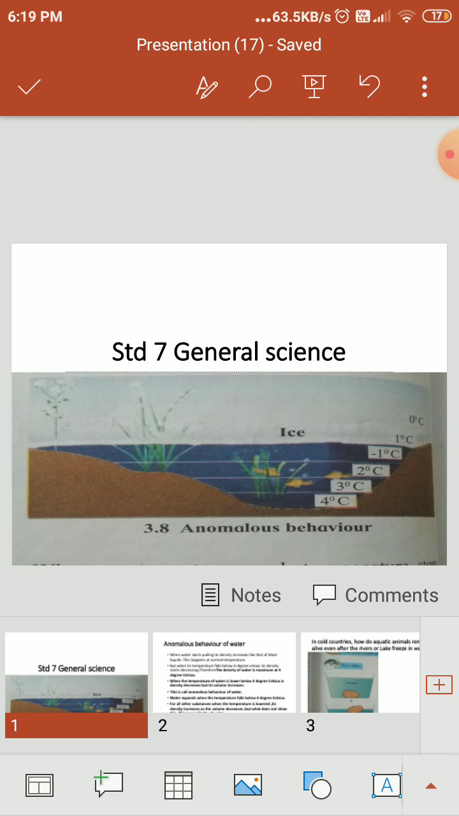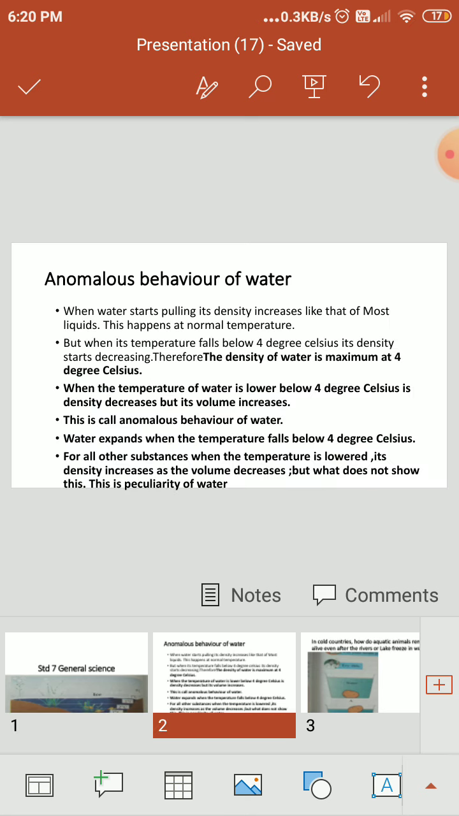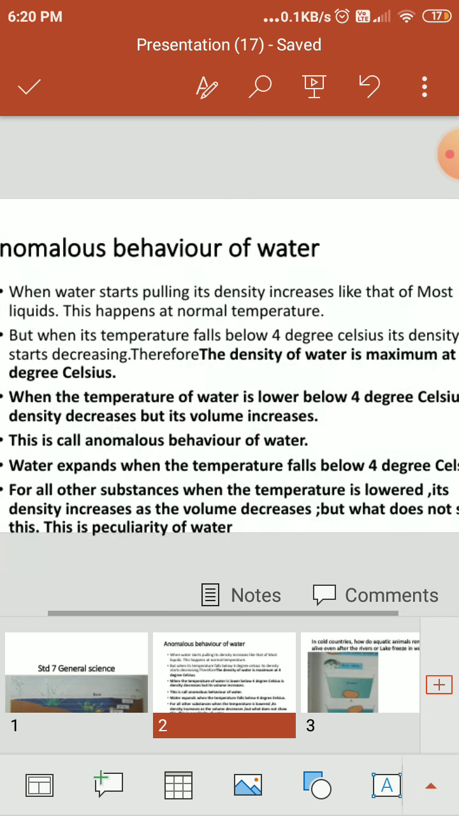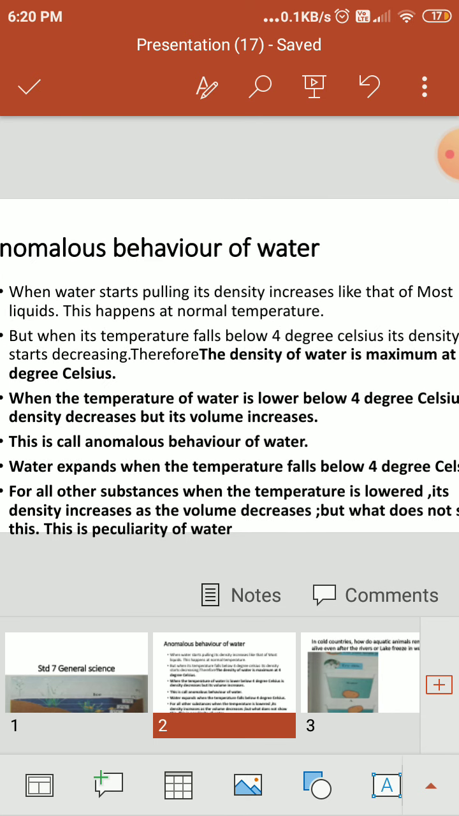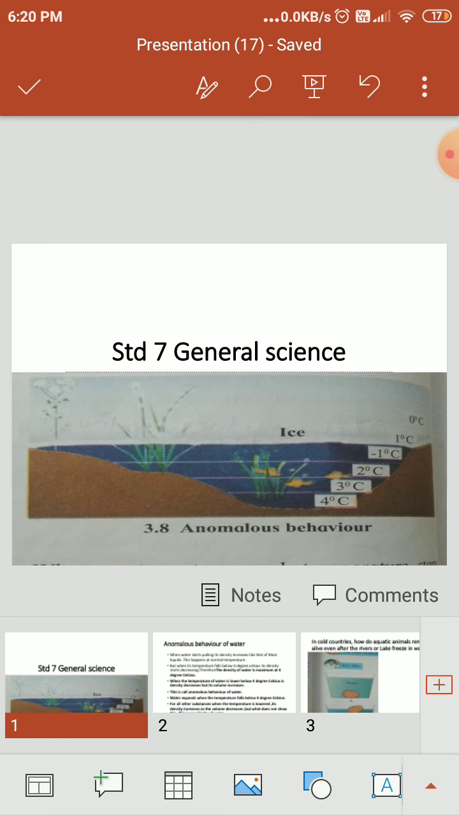Let's start again our portion of Standard 7 General Science with our continuing lesson number 3, Properties of Natural Resources. We are discussing on page number 20 the anomalous behavior of water. Usually when the temperature of a substance is lowered, its density increases as the volume decreases. But water is an exception to this rule. You can refer to this diagram on our slide number 1.